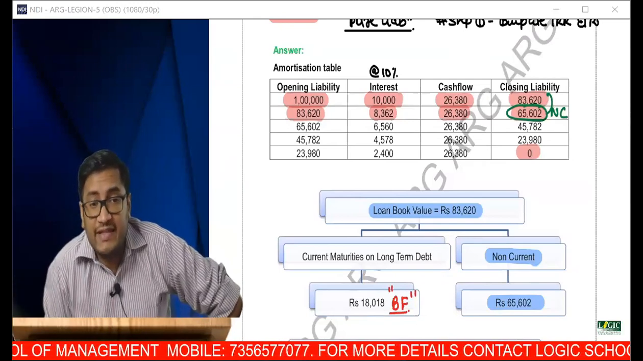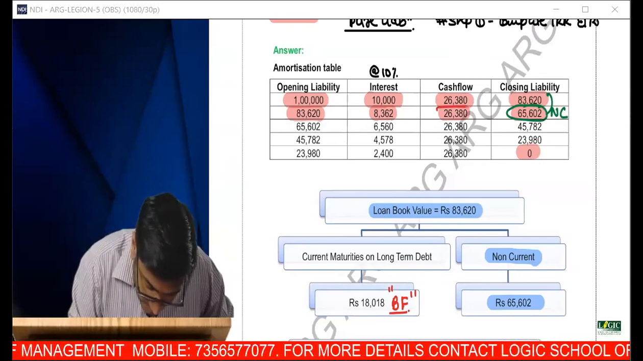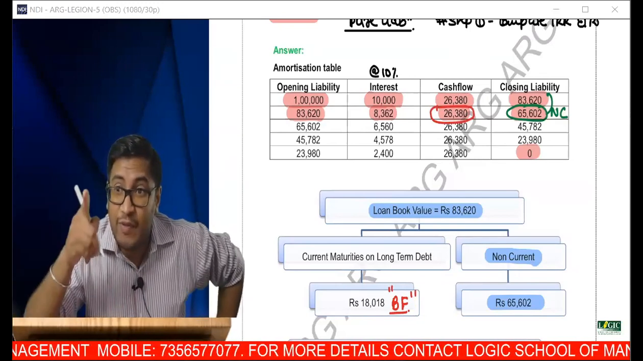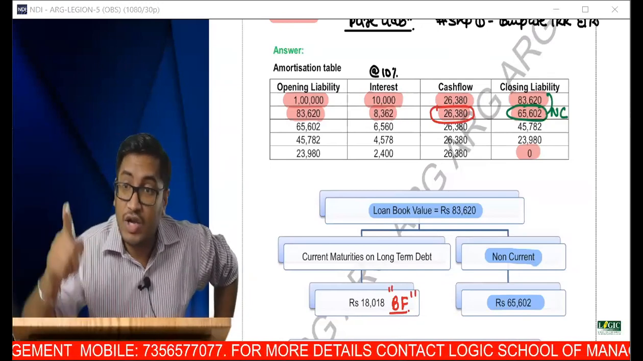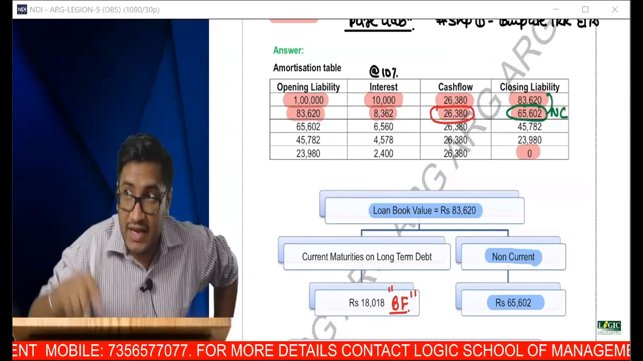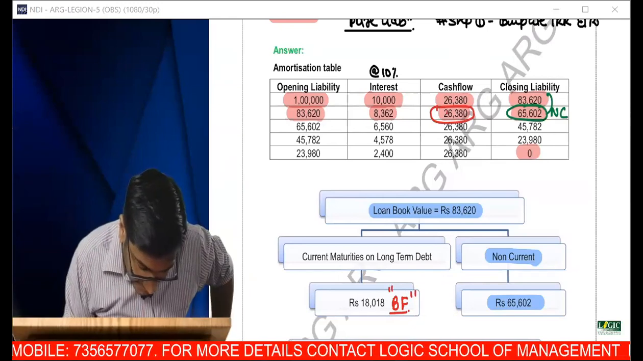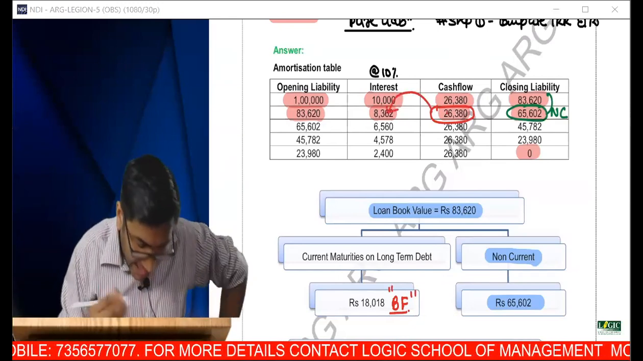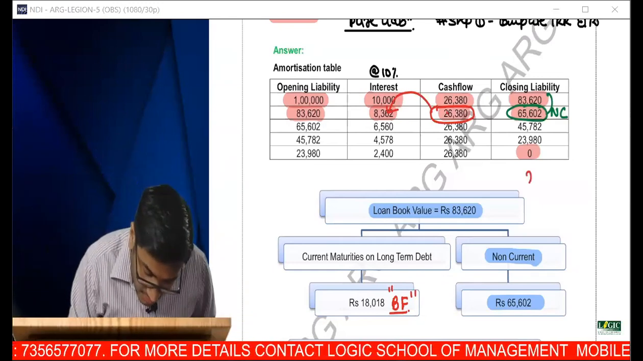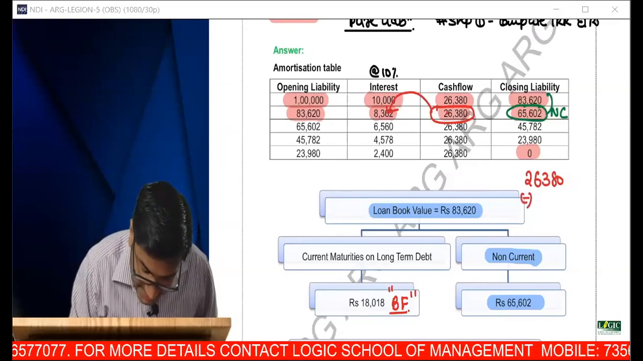Now, what is this 18,000? Maybe a few people will have a doubt. Sir, next year I have to pay 26,000. Yes. In another 1 year, you have to pay 26,000. But 26,000 includes what? It includes interest. Now it is 31st March. Interest will be due only after 1 year. So out of this 26,380, which is the payment you have to make in 1 year, the interest is not due.